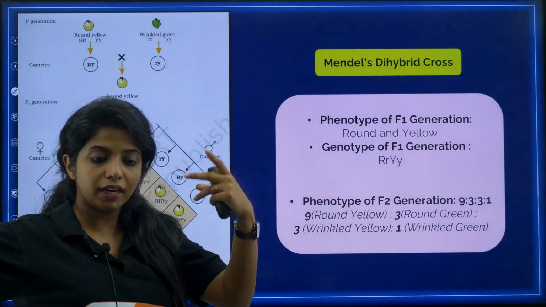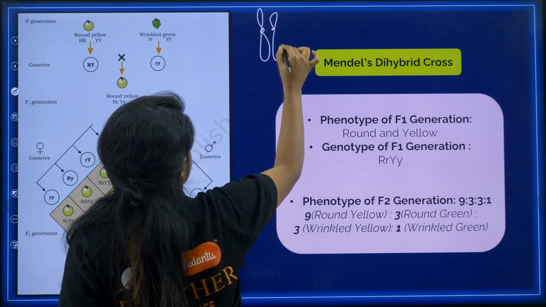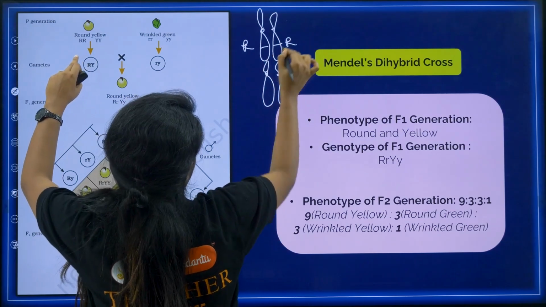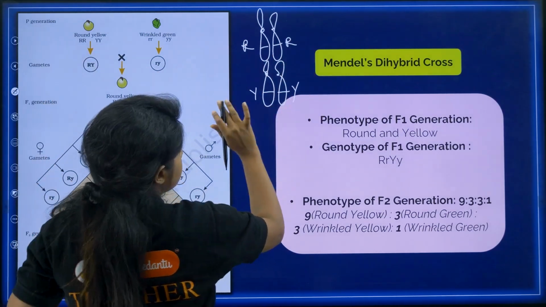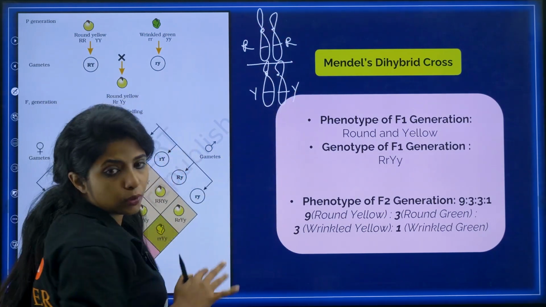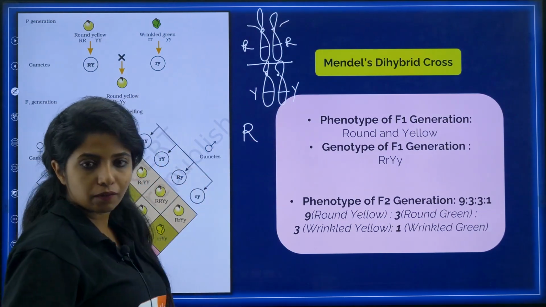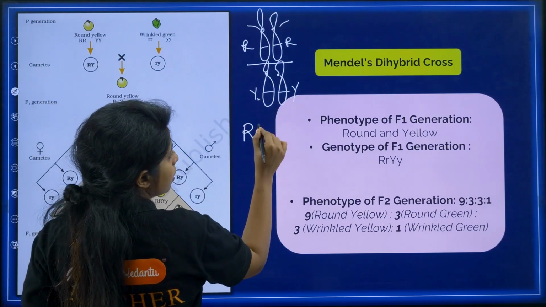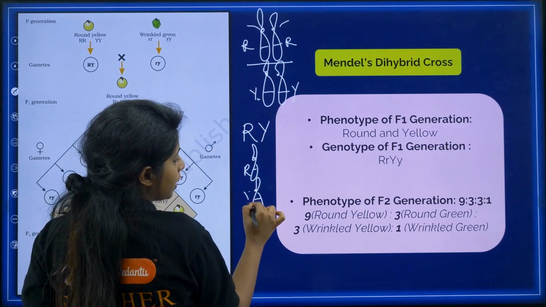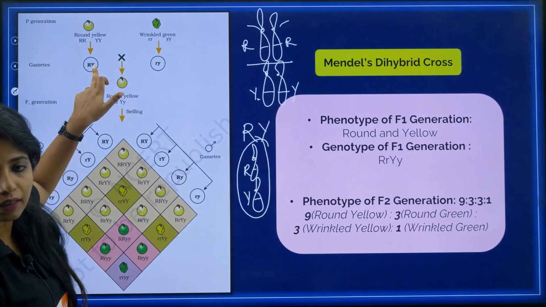Always think of it in a sense of chromosomes, my dear children. So suppose you have a chromosome like this, a pair. So this is capital R and capital Y. This is the scenario. Now, I told you from a pair only one allele will be going, that is the law of segregation. So either this will go, or this will go. Whatever you do, it will be capital R only that will be coming. Here also either this can go, or this can go, it will be capital Y only that will be coming. That means one chromosome carrying capital R, another chromosome carrying capital Y will be coming in a gamete. So which is why all of them it is written as capital R, capital Y.